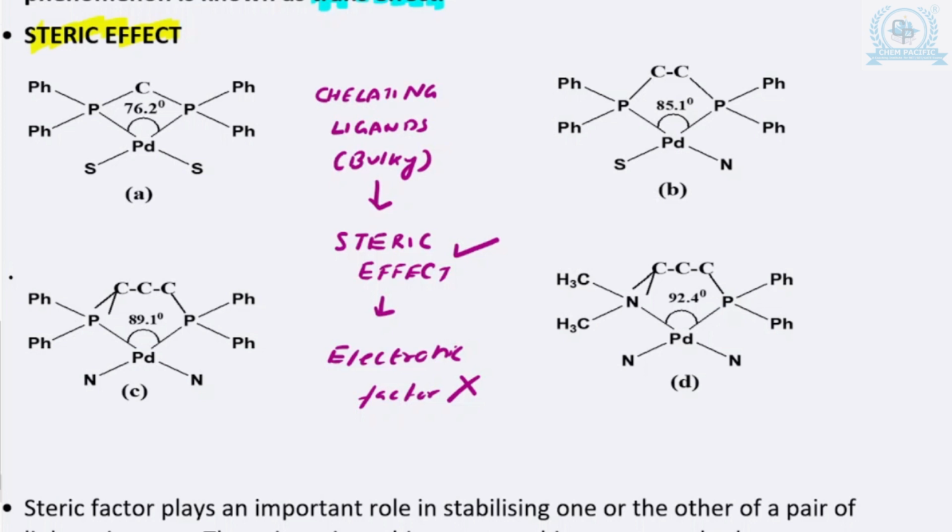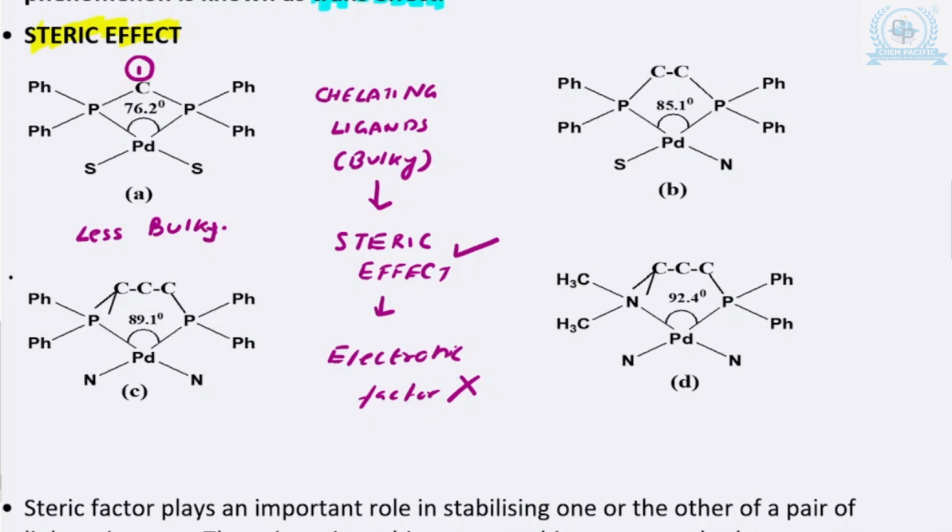In case A, what is happening? You have only one carbon atom, so it is less steric, less bulky chelating ligand.